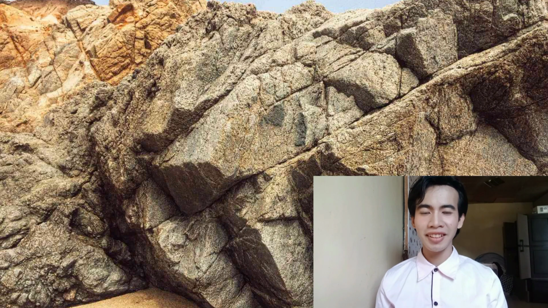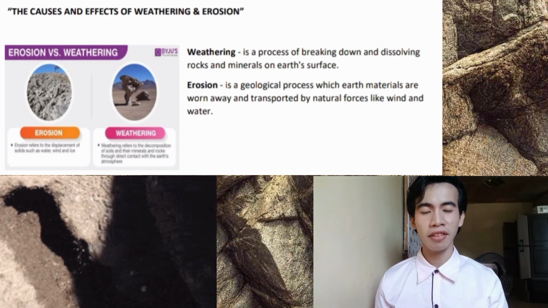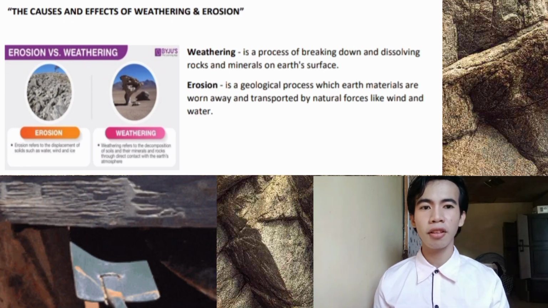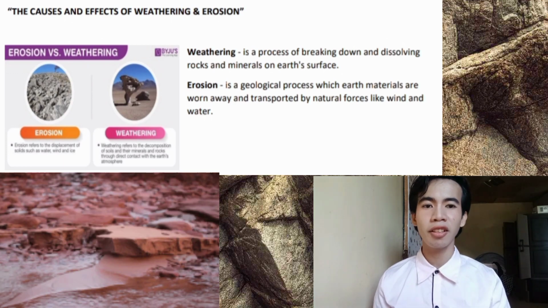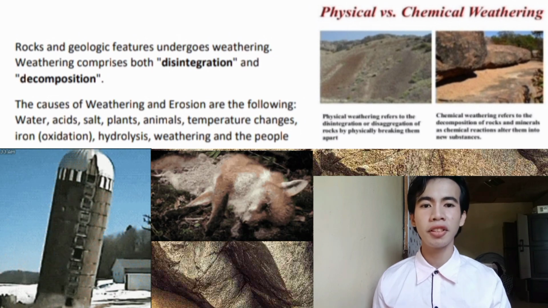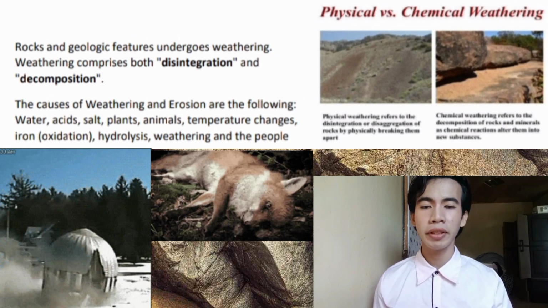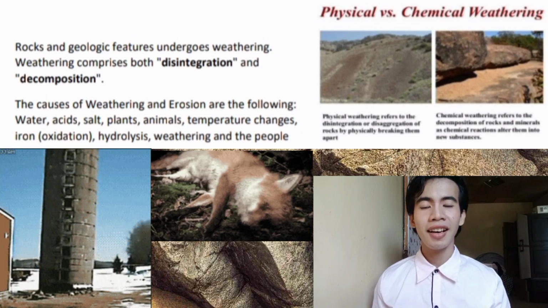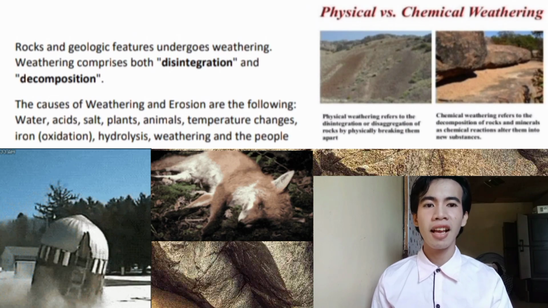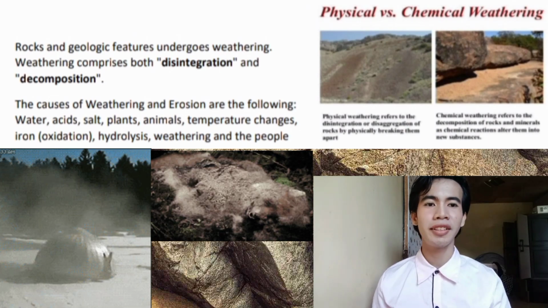When we say weathering, it is a process of breaking down and dissolving rocks and minerals on Earth's surface. Once the rocks or minerals have been dissolved, another natural phenomenon called erosion will happen, in which Earth's materials are worked away and transported by natural forces just like the wind and water. Weathering comprises both disintegration and decomposition, and the causes of weathering are the presence of water, acids, salts, plants, animals, temperature changes, iron oxidation, hydrolysis, and the people.